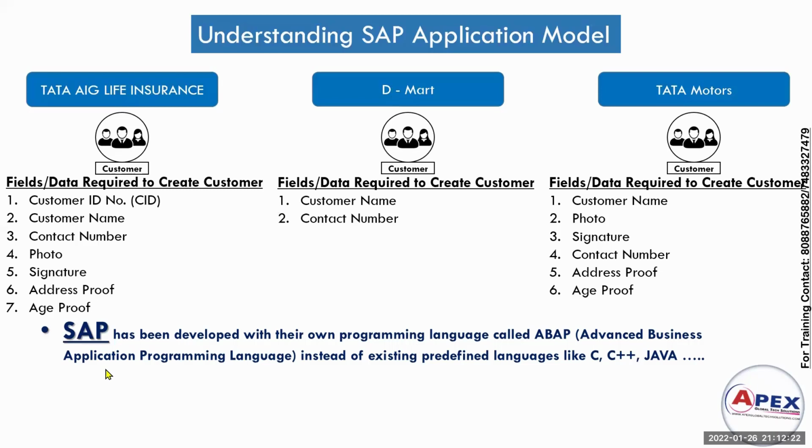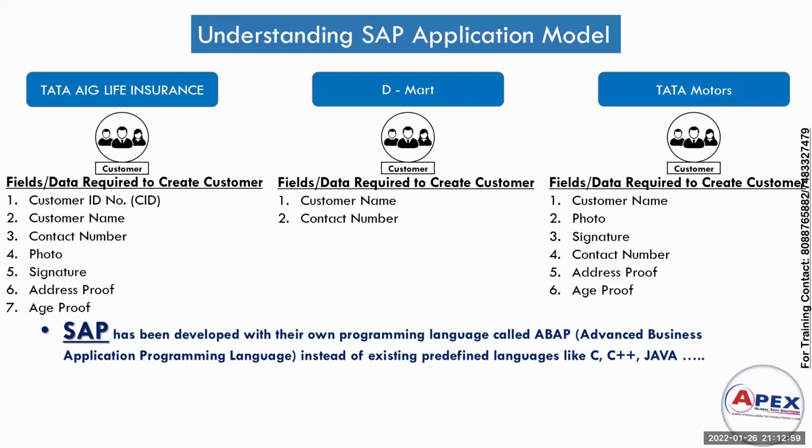There are several ERP softwares, and they have used different predefined languages. But coming to SAP, they have not used any predefined programming language. They created their own programming language, that is ABAP, and developed SAP software. In an interview, they may ask you in which programming language SAP has been developed.